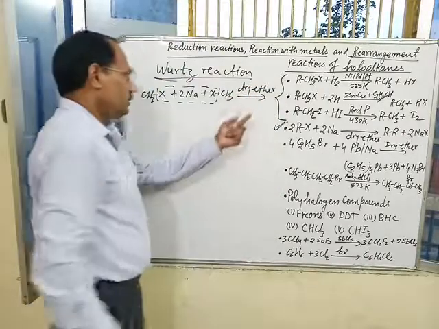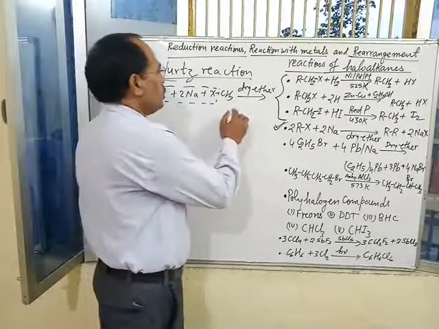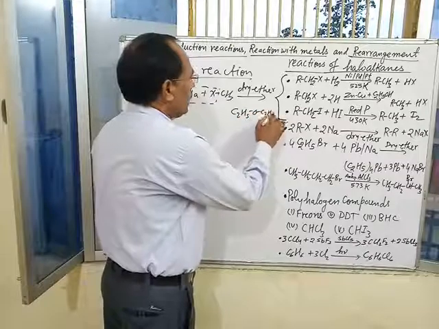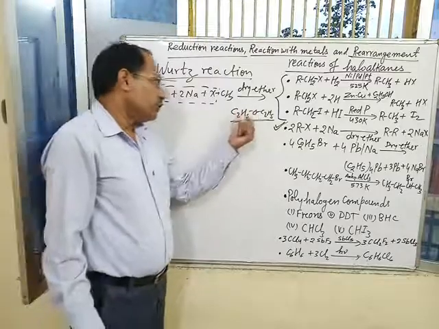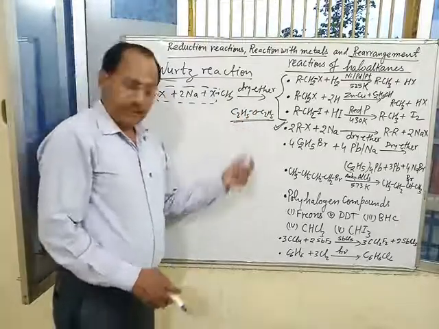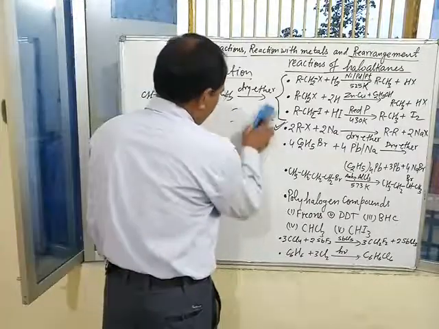Which ether is used? Diethyl ether, C2H5OC2H5. This is the most common and most important ether used as a solvent, and this provides the reaction medium for the reaction.